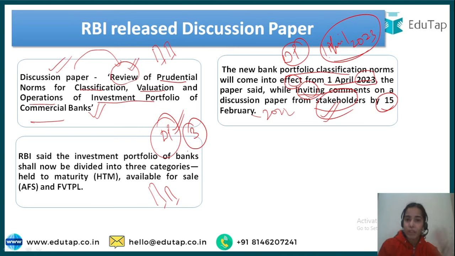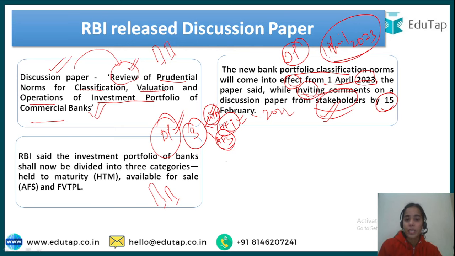Before also they were divided into 3 categories, but different ones: HTM, HFT and AFS. HTM was Held to Maturity, HFT was Held for Trading, and AFS was Available for Sale. So these were the 3 categories before.